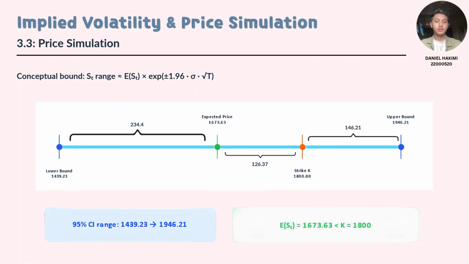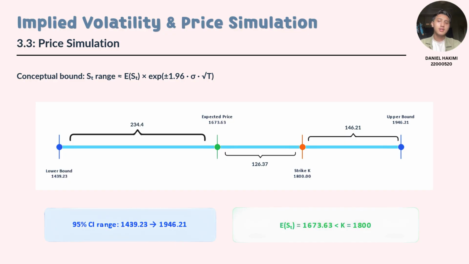Moving on to section 3.3, price simulation, we used our derived implied volatility to simulate the future price pathways for the index at maturity. Applying a 95% confidence interval, using log-normal bounds, we can see that the index future price sits between the lower bound of 1,439.23 and an upper bound of 1,946.21. The central value is expected to sit at